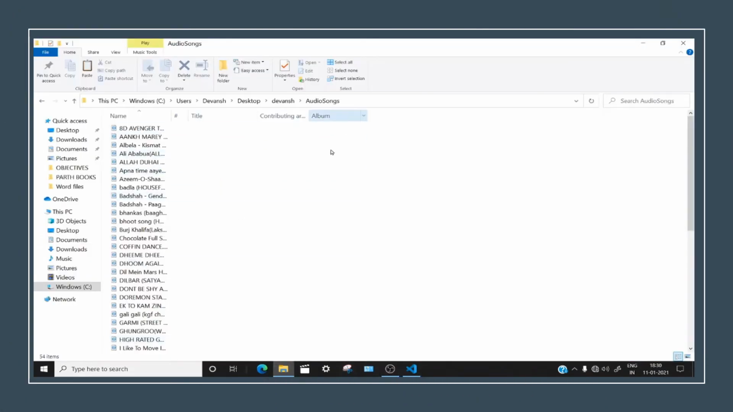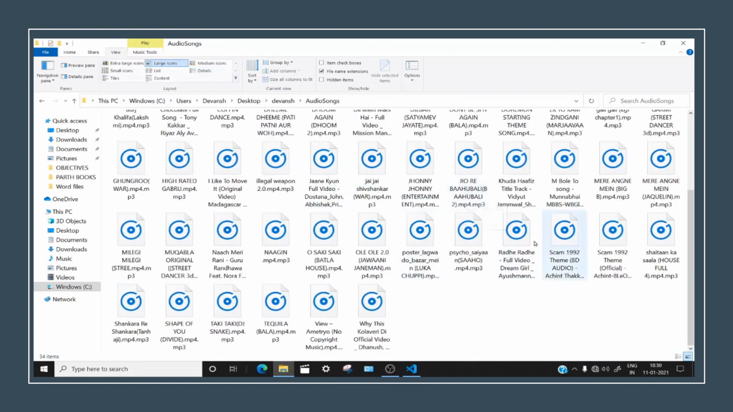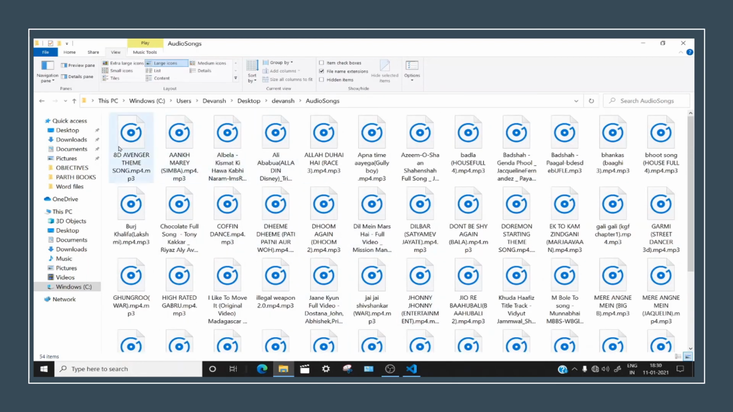Alright, now I have all my audio songs here. Wait a minute, let me change the icon type. Here you can see it's from this to this. This thing is done perfectly fine. And now you all can convert a large amount of files directly from the whole folder, right?